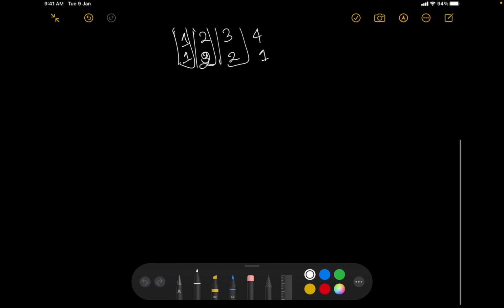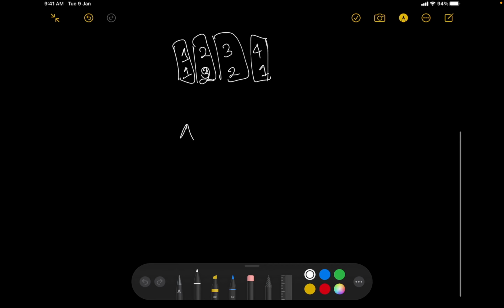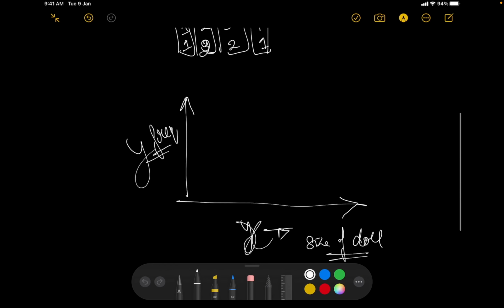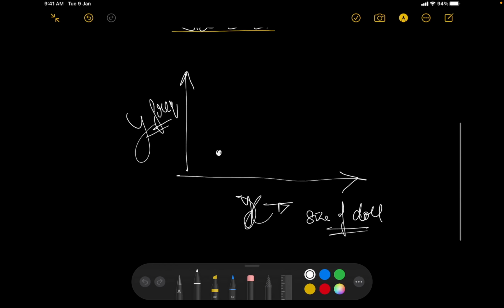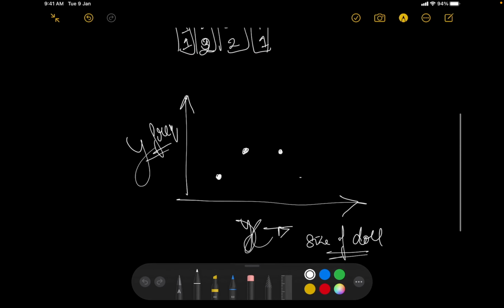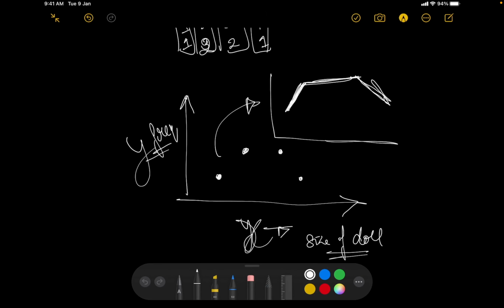Now let's try to draw this in a line chart manner. So this is my x-axis, this is my y-axis. The x-axis basically means the size of the doll, and y is the frequency count. So for the size of the doll 1, I have a value 1. For the size of the doll 2, I have a value 2. For the size of the doll 3, I have a value 2. For the size of the doll 4, I have a value 1. So this is the kind of scenario I'm building. This is the graph and this is what I'm able to build from this.